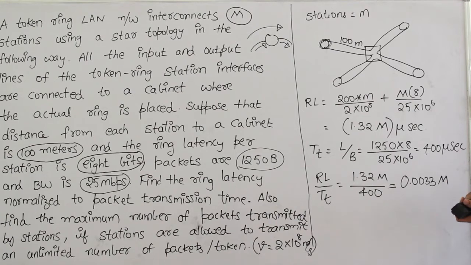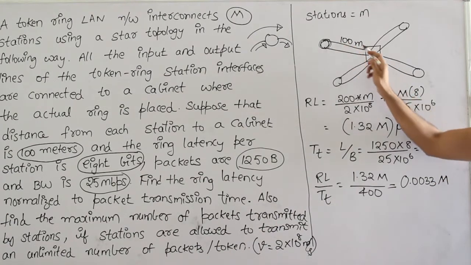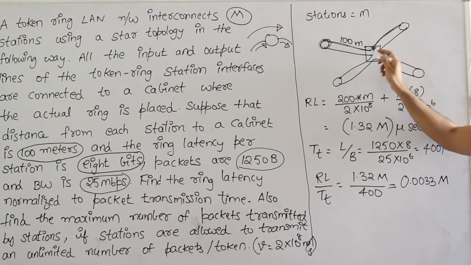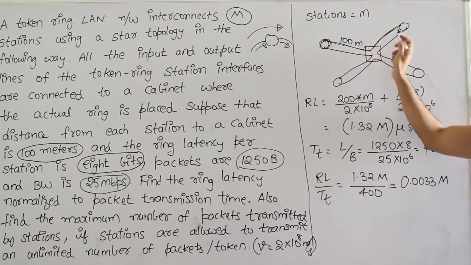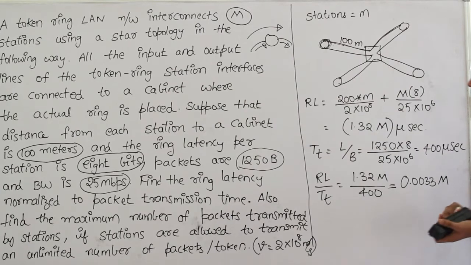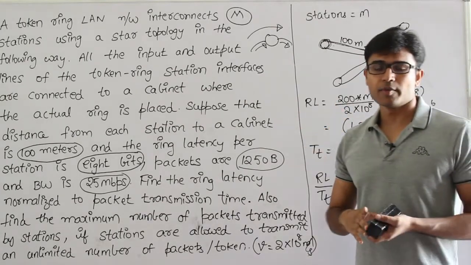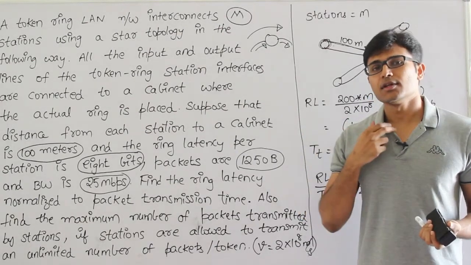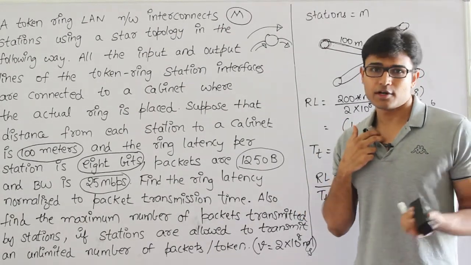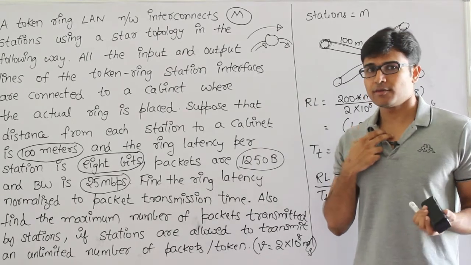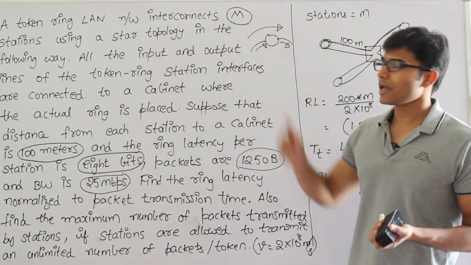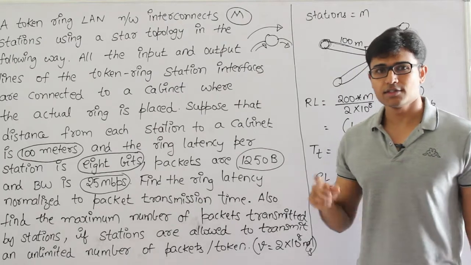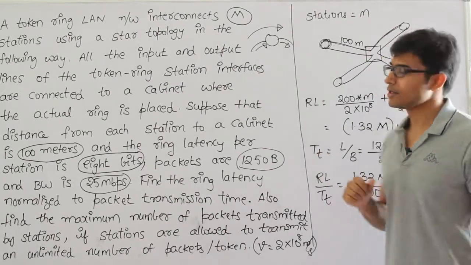If this is the case, see what is the separation between two stations. There is 100 meters here and 100 meters here. Therefore the total distance between any two stations is 200 meters. So you could think of this problem as the previous problem where I discussed, every two stations are separated by 200 meters. When there are capital M number of stations, then what is the total distance? M into 200, isn't it?